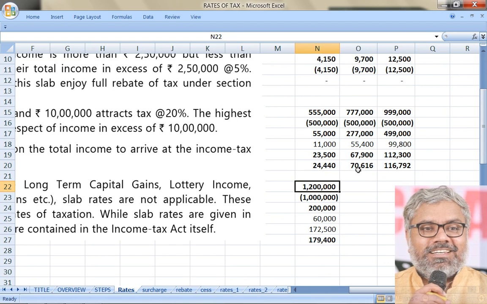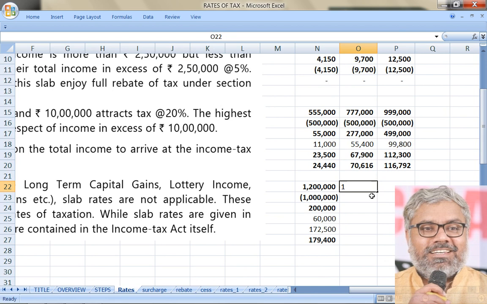Next, what if the income is more than 10 lakhs? Then income minus 10 lakhs into 30% plus 1,12,500 plus 4% is always there. Here also, if required, 4% is always there. That should be the last step before rounding if required. So this is how to calculate.